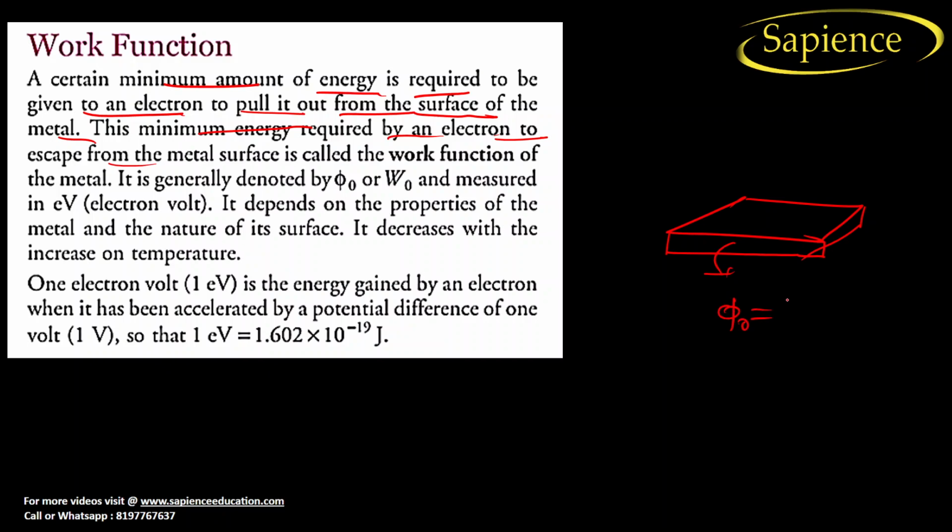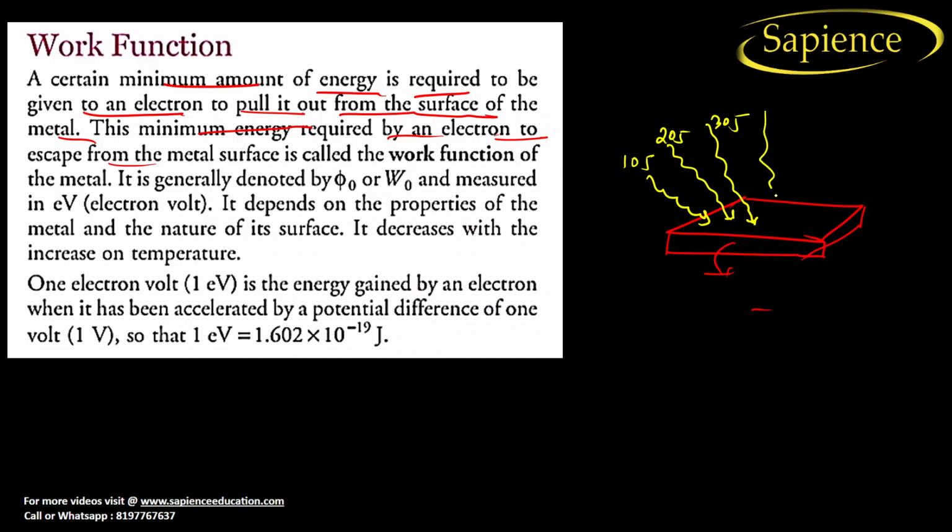We don't know the work function, so you try to apply energy. You can apply any type of energy for the emission of electrons. Let us consider you have applied energy of 10 joule, and you have seen that no emission takes place. Again you increase from 10 joule to 20 joule, still no emission. Again you increase from 20 joule to 30 joule, still no emission.